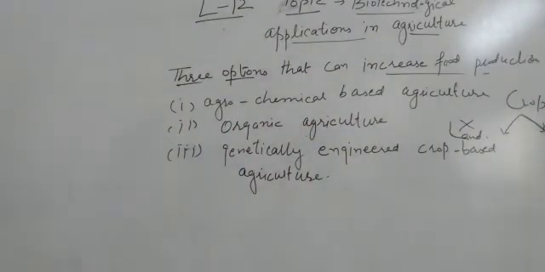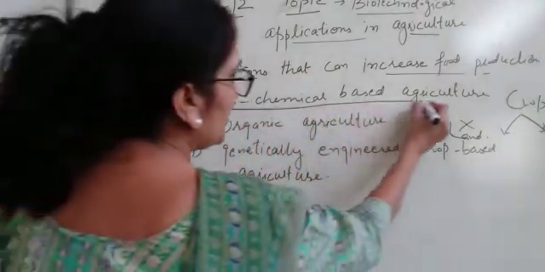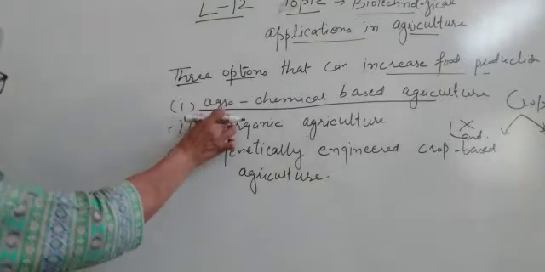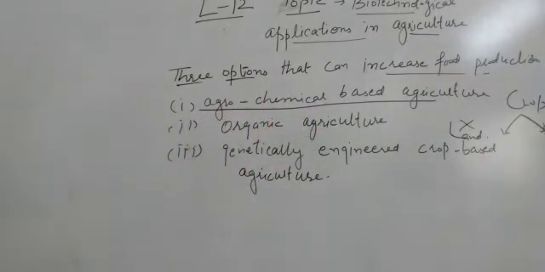Now how can we increase the crop? There are different ways. So today our main topic is agrochemical based agriculture. Agro means agriculture, chemicals means the use of chemicals. Clear?